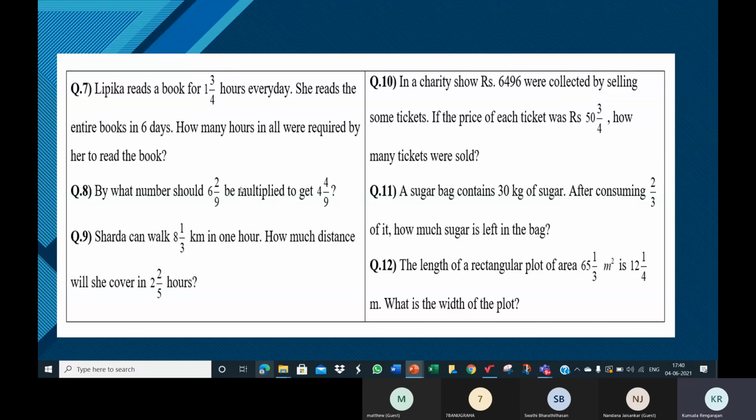So children, see again, when it's multiplication, you are safe because you can multiply the numbers in any order. But when it is division or even subtraction, you need to be careful which number to write first. When you're adding also, the order is not important.